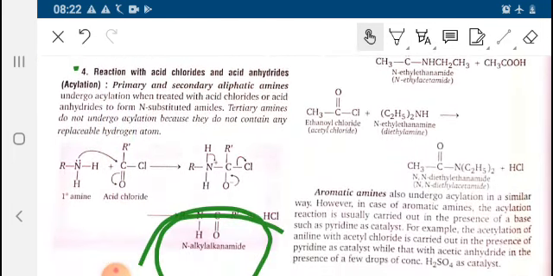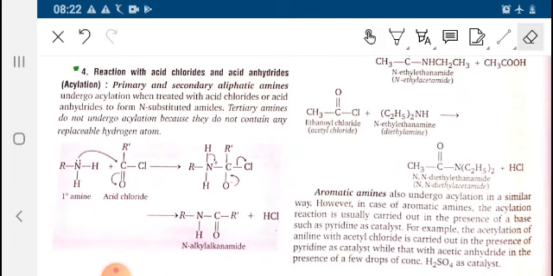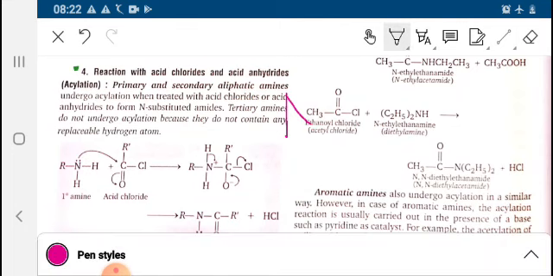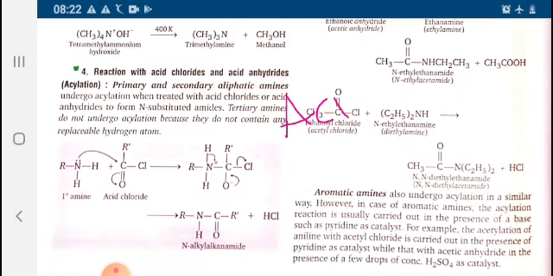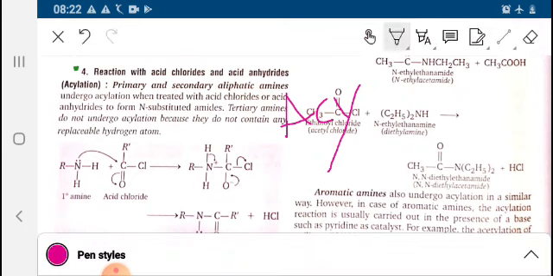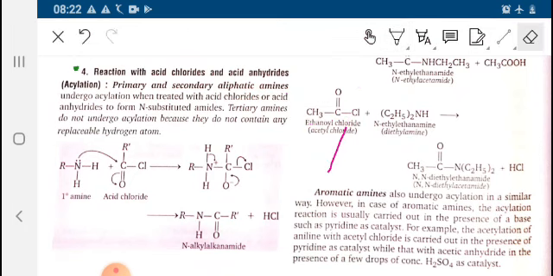Next is the reaction with acid chloride and acid anhydride. This process is known as the acylation process. 1 degree and 2 degree amines undergo acylation. 3 degree amines do not undergo acylation because they do not contain any replaceable hydrogen.